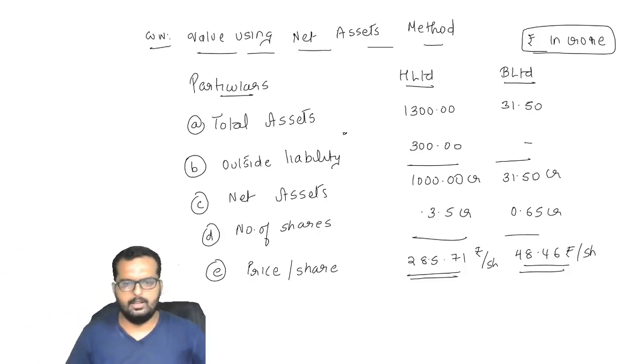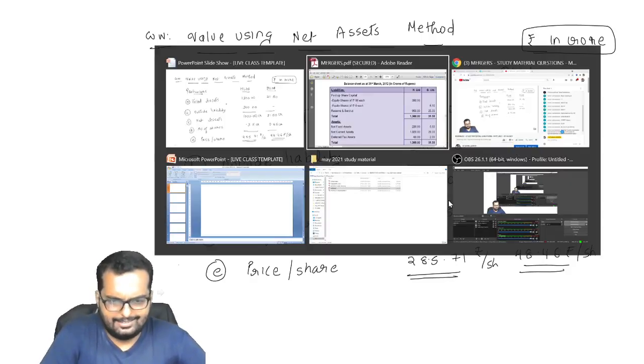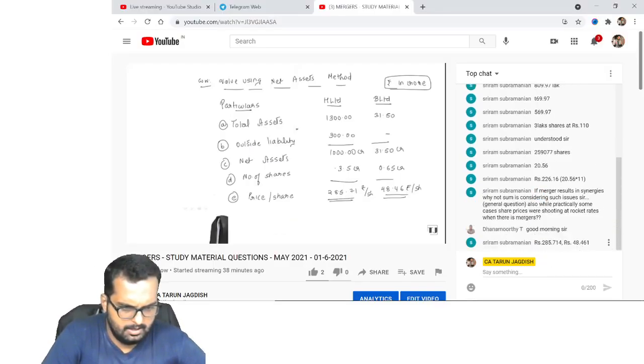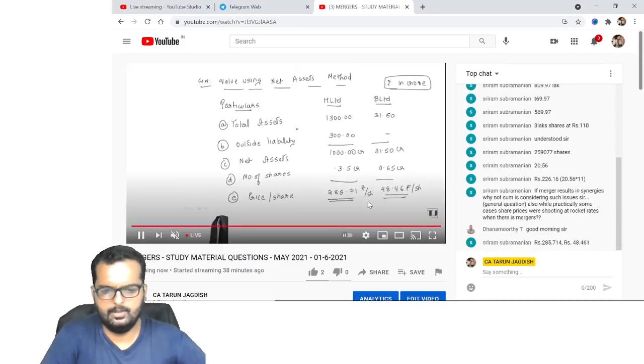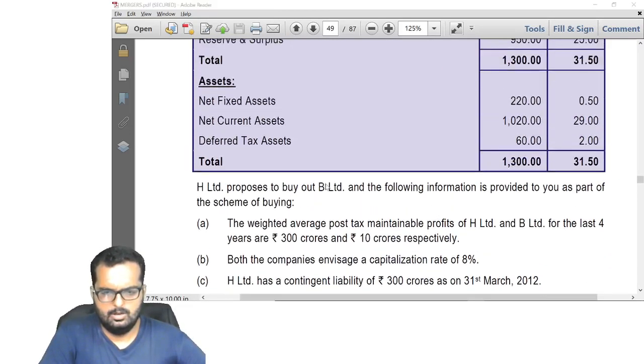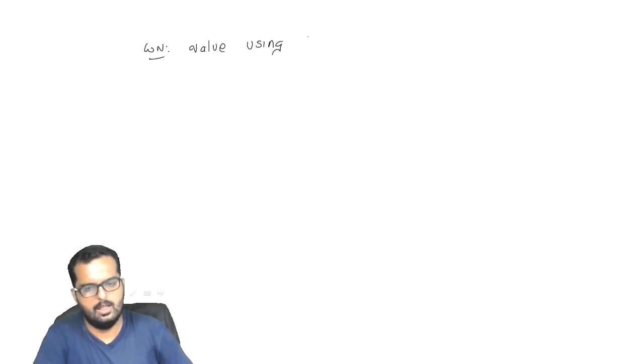Friends, have you all put up till here in your books? So that's the net assets method. Good morning, Dhanamurthy. Alright, I'll go to the next part now. Next working note will be value using earnings capitalization method.